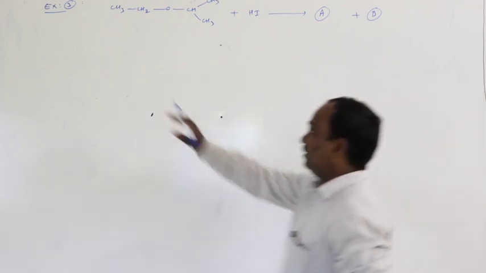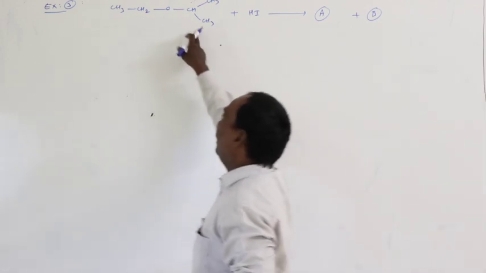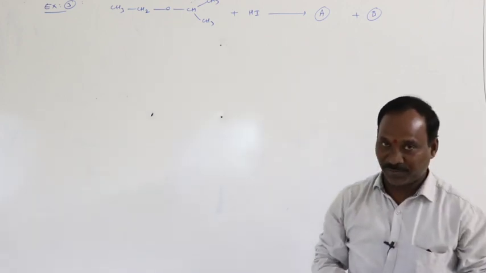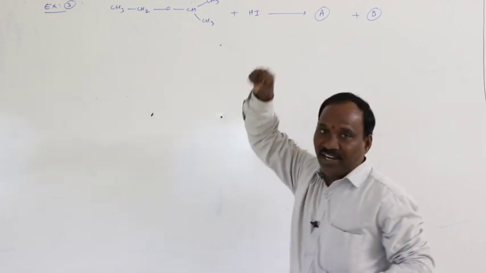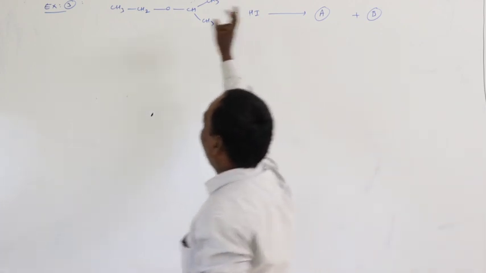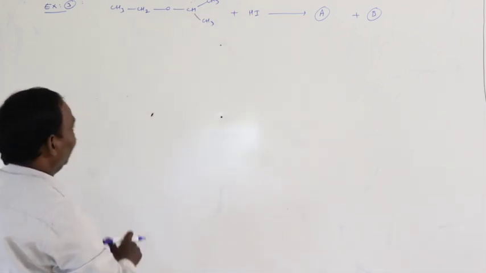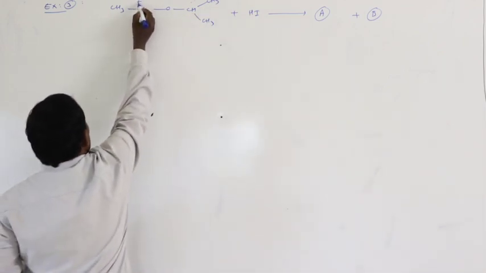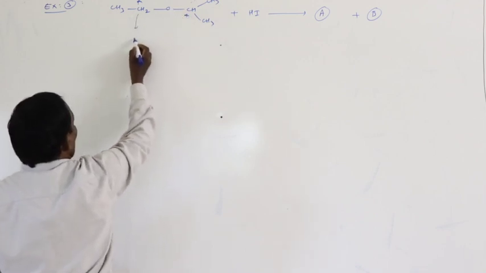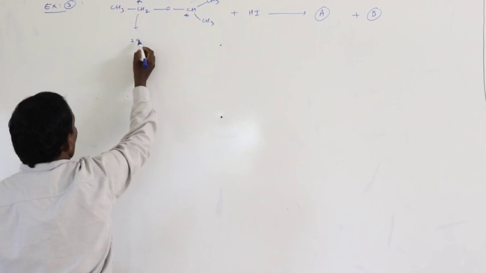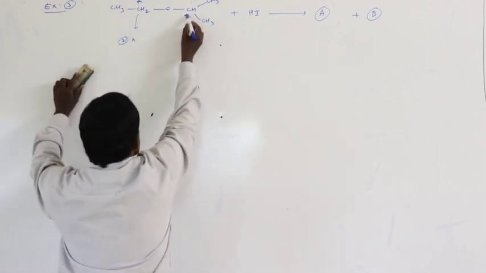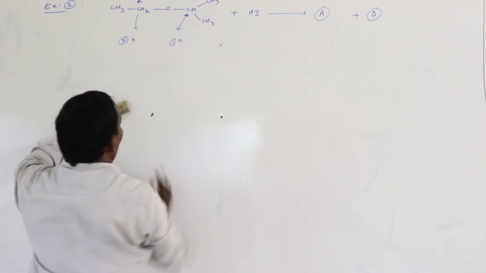Simple. This is a primary alkyl group, and it is a secondary alkyl group. In the case of primary and secondary alkyl groups, hydrogen iodide is added to that ether molecule. What happens? The negative part is added to the ethereal carbon containing fewer hydrogens. Okay, this is an ethereal carbon, and that is an ethereal carbon. On this ethereal carbon, 2 hydrogens are present. Here, on this ethereal carbon, only 1 hydrogen.